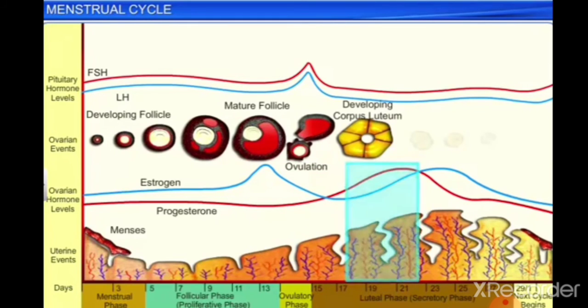However, once the corpus luteum begins secreting large amounts of progesterone and FSH and LH inhibiting hormone, the levels of both these hormones drop, which in turn also lowers the levels of estrogen in the body. However, the endometrium continues to thicken because of an increase in the level of progesterone.